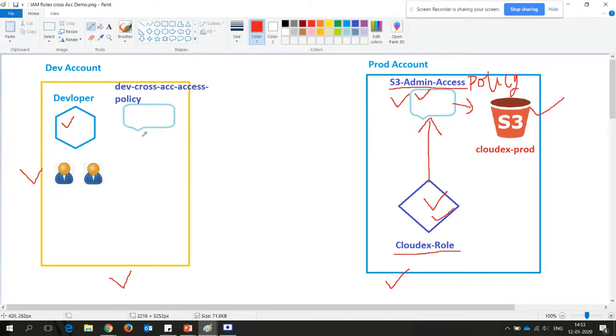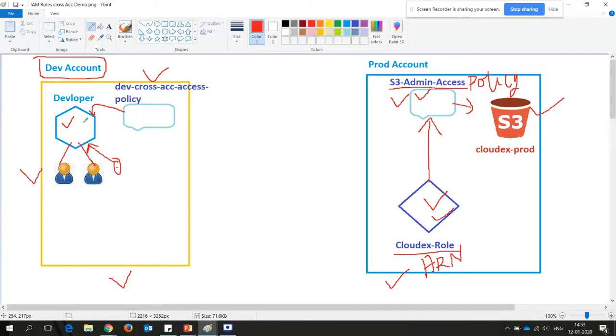In the next phase, you go into the development account, create a policy, and mention the ARN. ARN is the AWS resource name. Mention the ARN of this CloudX role name in this policy and apply this policy to this group. You can directly apply this policy to a user as well, but for easy administration you use the group, so that if another user comes in, you need not apply the policy again. You have to join the group only. You apply the policy to the group, and this user belongs to this group.